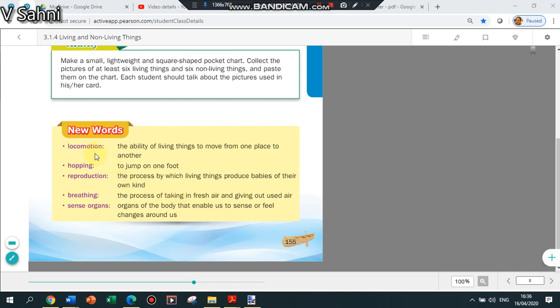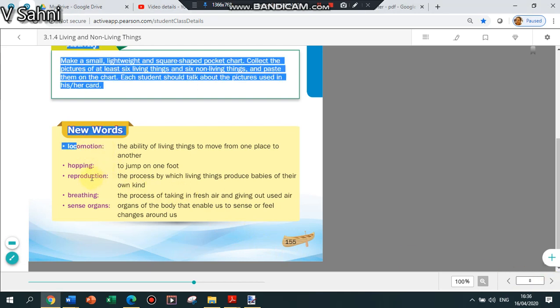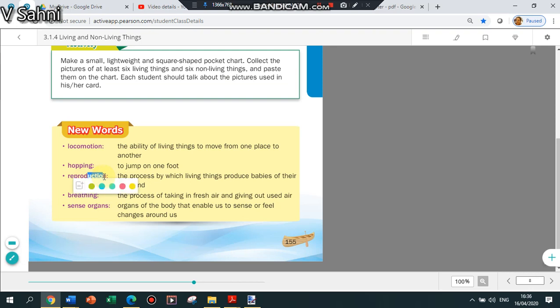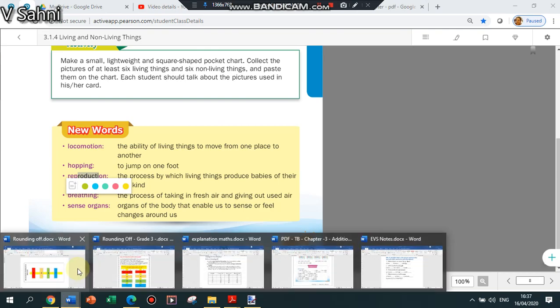So locomotion, already we have a question which is based on locomotion. I have given a question based on reproduction also, and there is one particular question on sense organs also, that which are the different sense organs. But here you have the definition. So you don't need to learn the definition, but it may come as one word or filling the blanks. Like, what is the organ of the body that enables us to sense or feel? Then you will write sense organs. But here I can give you clearly what is reproduction, because I have given you as question answers here.